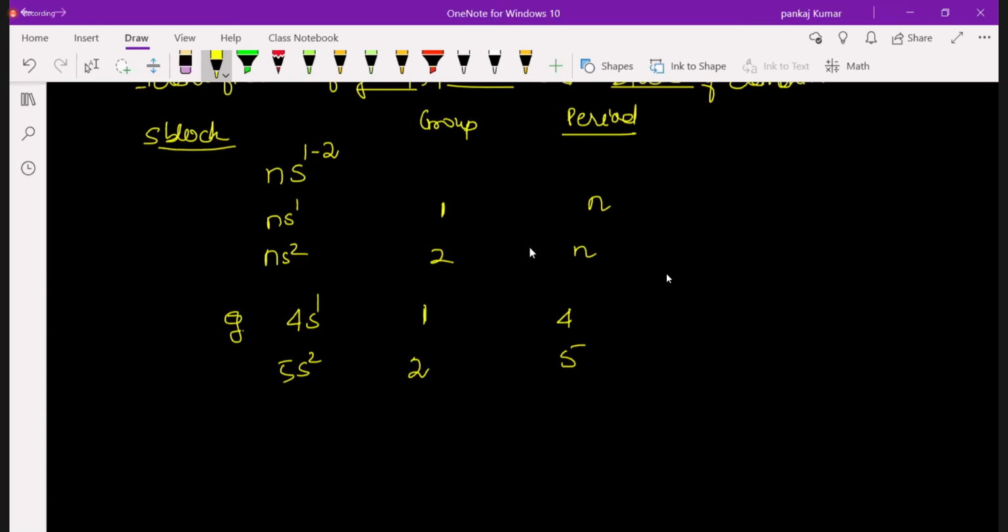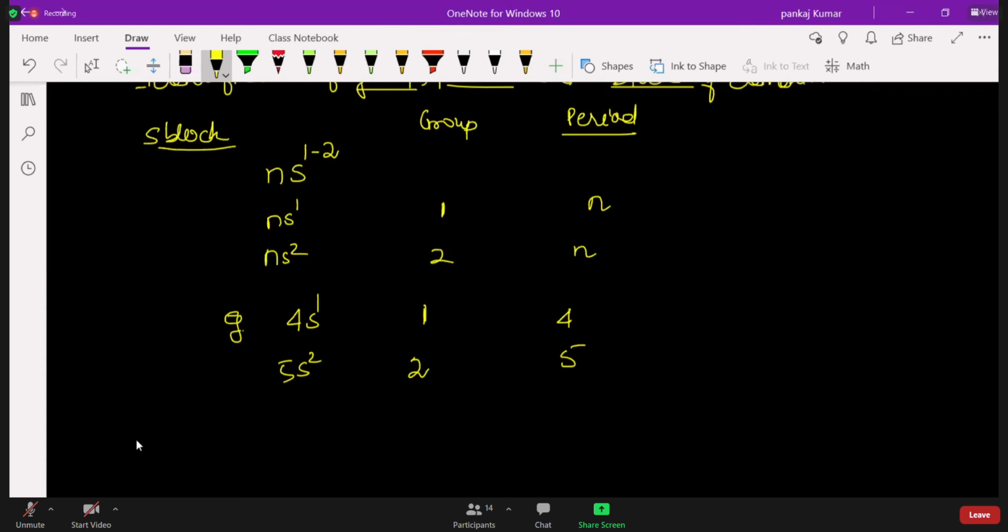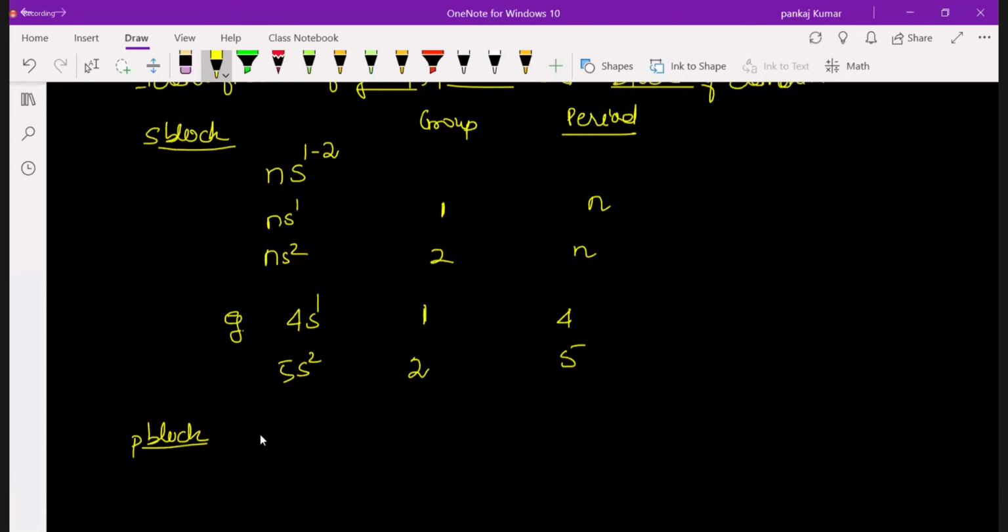Now in this case, how do you find the atomic number? I will tell you. Now come to P block. In P block, the general electronic configuration, EC means electronic configuration, is: the last is any inert gas, and after that next will be NP1 to 6. If you have NP1, that will be group 13.